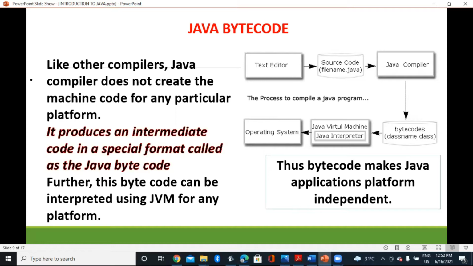It produces an intermediate code in a special format called the Java bytecode. Further, this bytecode can be interpreted using JVM for any platform. Thus, bytecode makes Java applications platform independent.